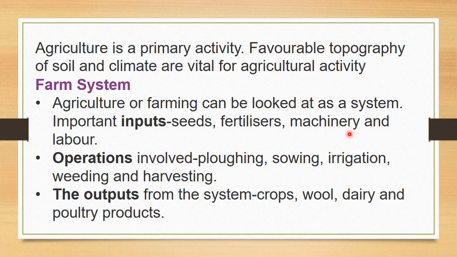Then we need to do the operations. What are the operations involved? First plowing, then sowing, then irrigation, weeding and harvesting. So first we have to do plowing.